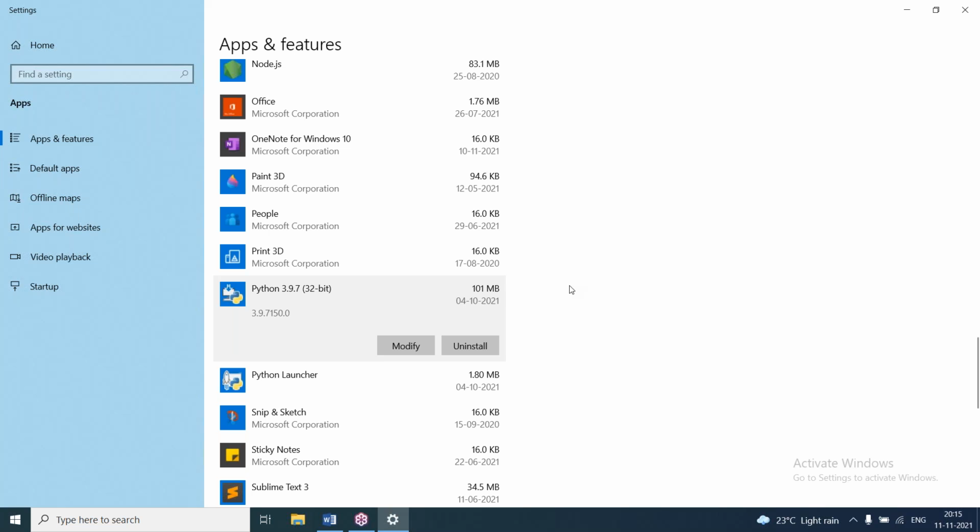Yesterday I told you, whether you are using Python 32-bit or 64-bit, the chapters, modules, functions and programs are all the same. Only the memory usage difference will be there. Yesterday I showed you one example. Only the memory allocation differs. So here I'm clicking on uninstall.